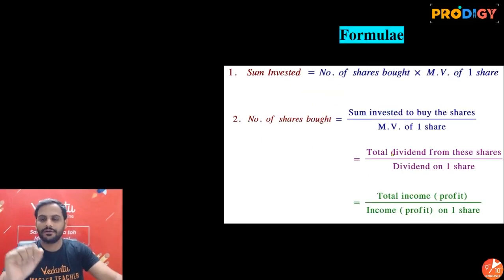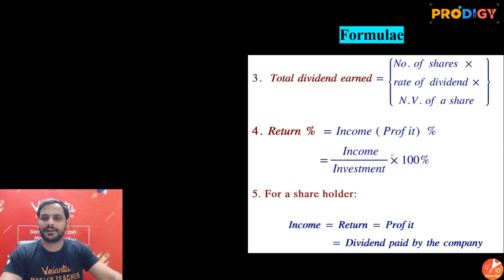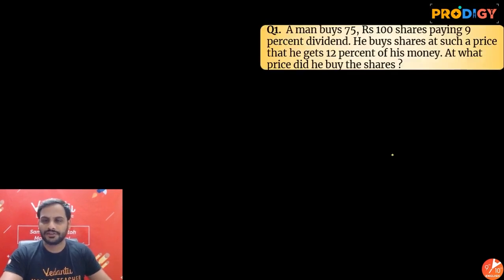Now these were the formulas which we already revised in the previous session. Now let's solve the question. The first question says a man buys 75 rupees 100 shares paying 9% dividend. He buys shares at such a price that he gets 12% of his money. At what price did he buy the shares?